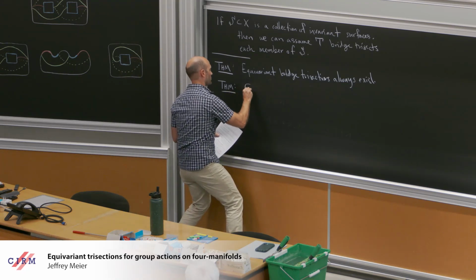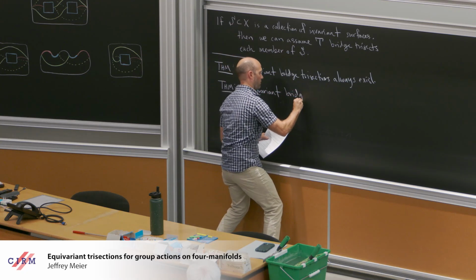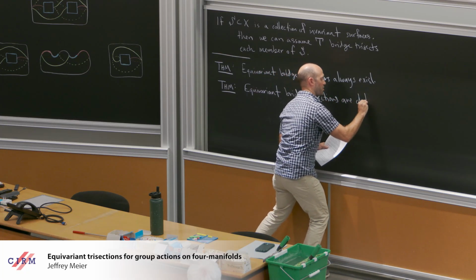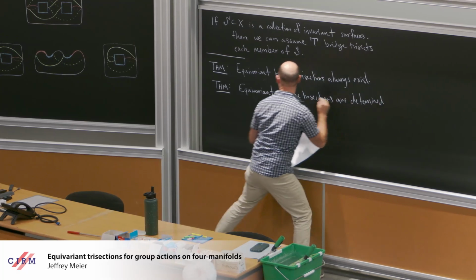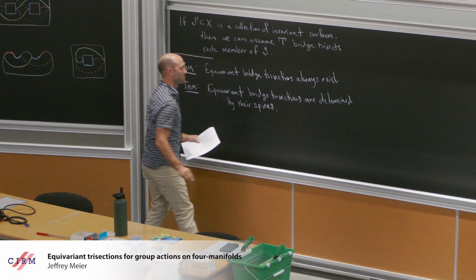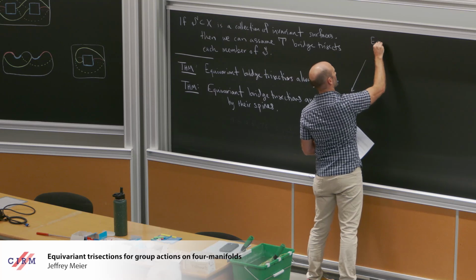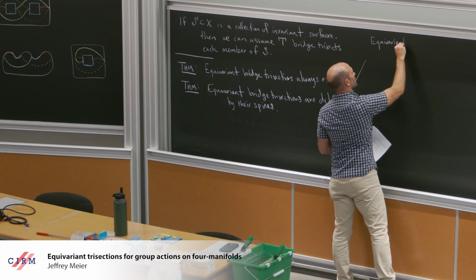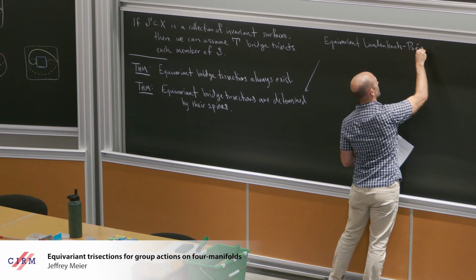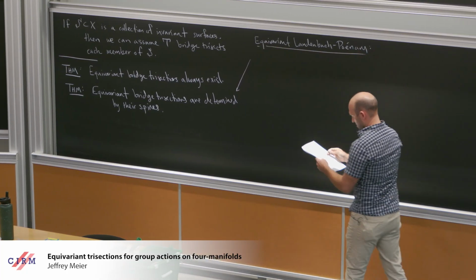So equivariant bridge trisections are determined by their spines. By their spines. Okay. And the input for this is the equivariant Laudenbach-Poénaru theorem, which maybe I'll write out somewhat explicitly.